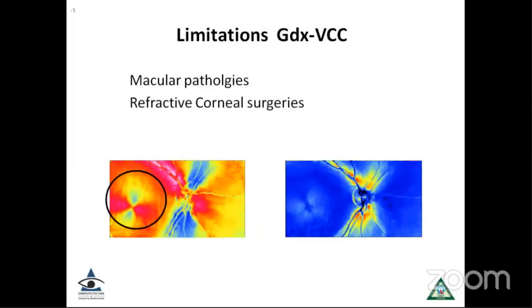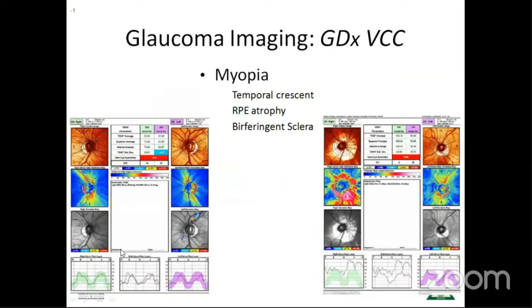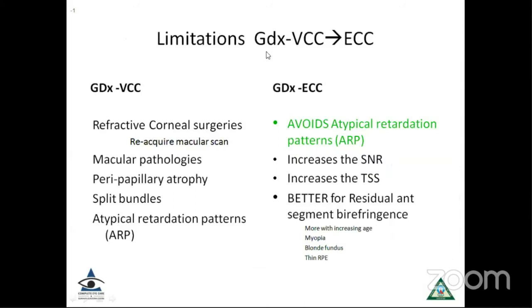Now, moving on to the limitations of GDX. GDX measures the anterior segment birefringence by obtaining a macular scan. So in patients who have macular pathology, you have to opt for another scanning modality. In patients who have large areas of peripapillary atrophy, again, you have to go in for a scan circle which is larger in size. The limitations of GDX VCC have been overcome by incorporating the enhanced corneal compensator, which avoids atypical retardation patterns.